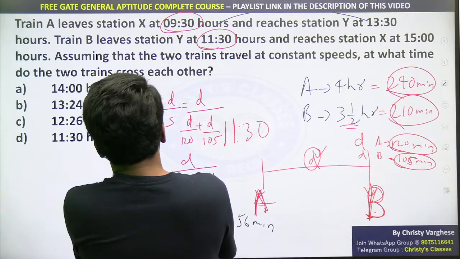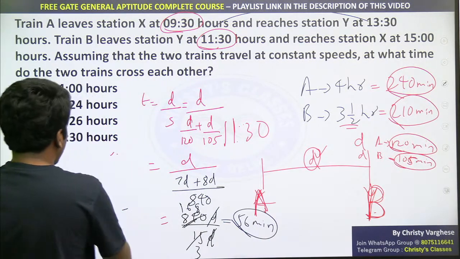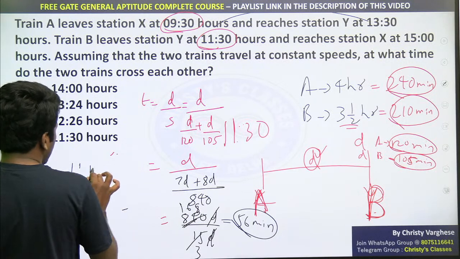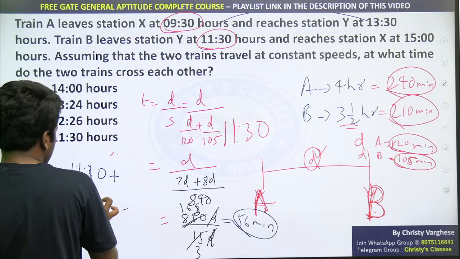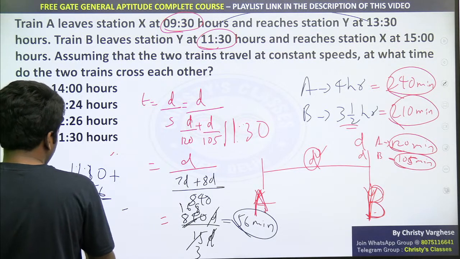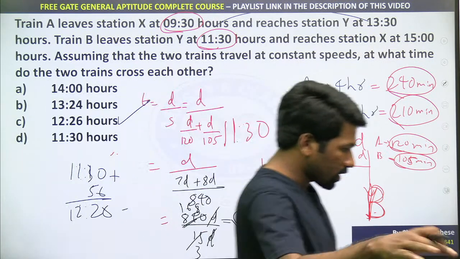56 minutes from 11:30 they will reach. 56 minutes from 11:30 is what? 11:30 plus 56. 11:30 plus 60 is 12:30, na? So 11:30 plus 56 will be 12:26. Option C. Sorry for the confusion in the end.